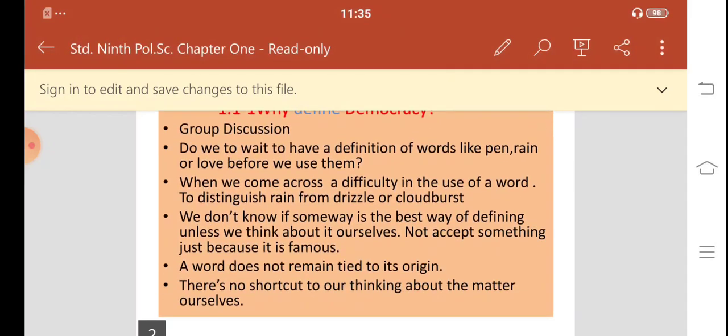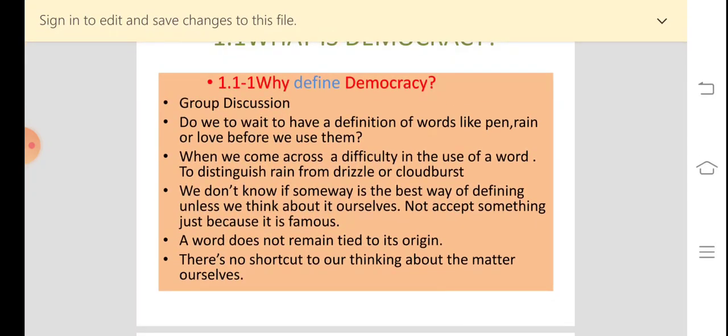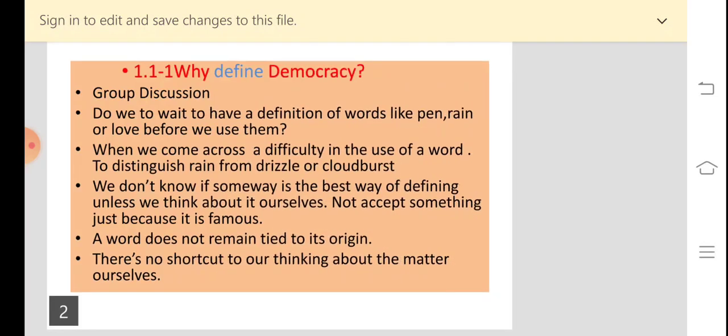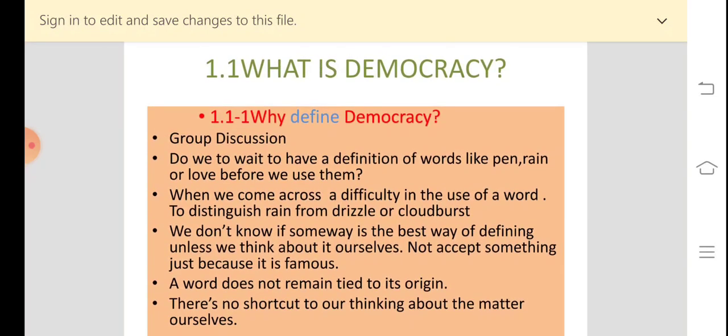Okay, so now we have seen some features of democratic and non-democratic governments. The teacher in the lesson, Miss Mary Lingdo, wants the students to take part in evolving a simple definition of democracy. But before that, there is a discussion on why we should define democracy, because a student wants to know that we have discussed democracies and now we are going to define democracy.